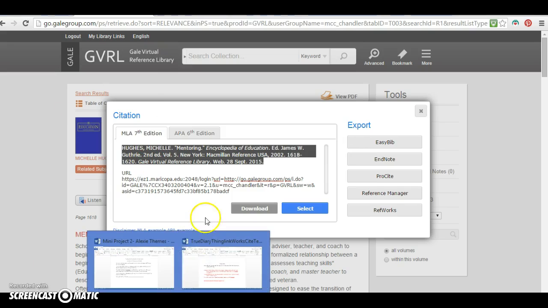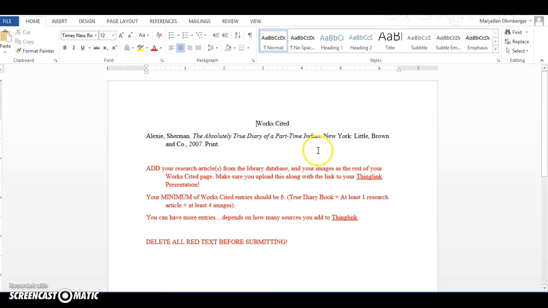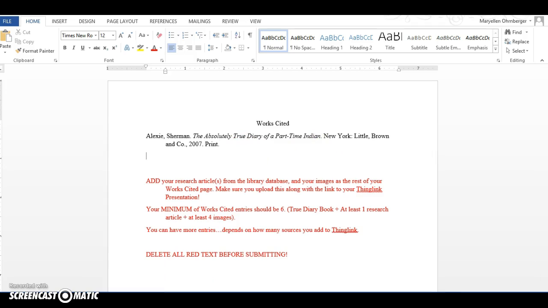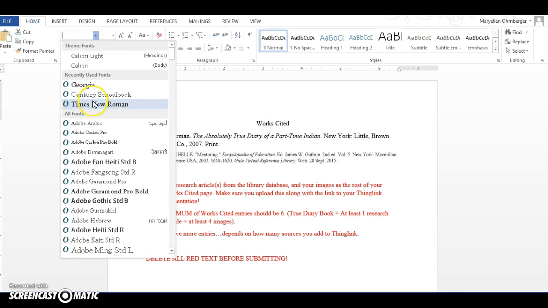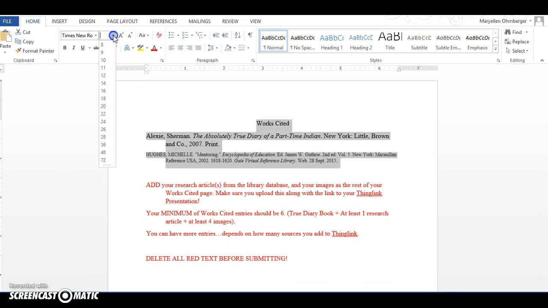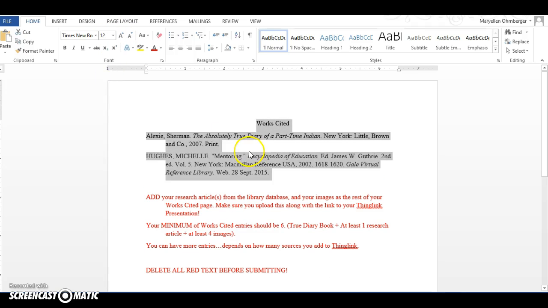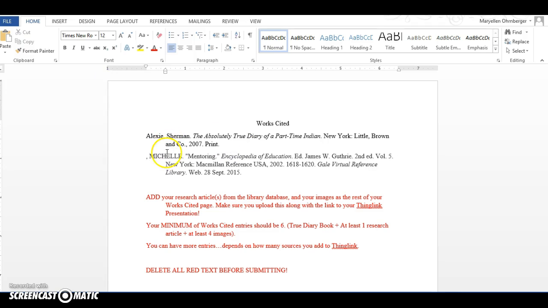And then I'm going to drop this directly into the works cited. I'm not going to worry about alphabetical order right now. I'm just going to drop this in now. Whoops, the text is different. I want it all Times New Roman, so I'm going to do that. I want it all 12 point, so I'm going to do that. Okay, so for now, I'm not going to worry about certain things. This should not be all caps either,